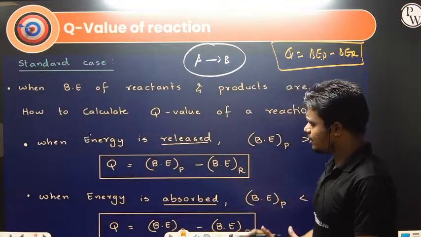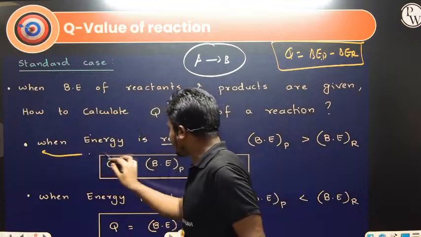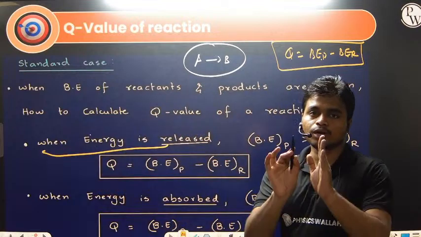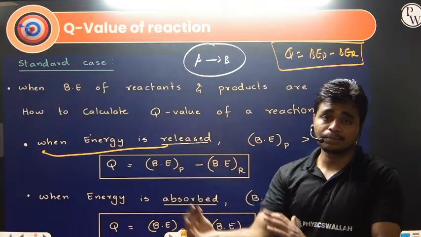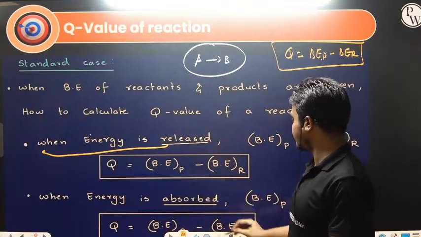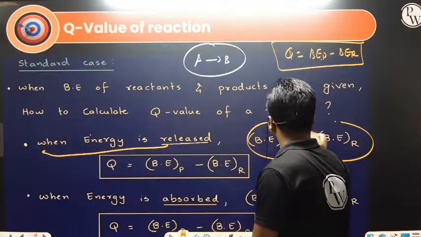Again, different scenarios. The first case is when energy is released. When the energy is released, the product is more stable. The binding energy of the product will be more as compared to the reactant. So in this case, the binding energy of the product is more than the binding energy of the reactant.